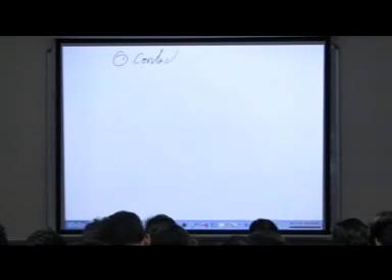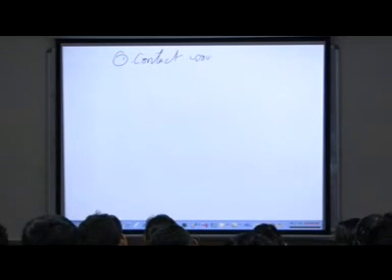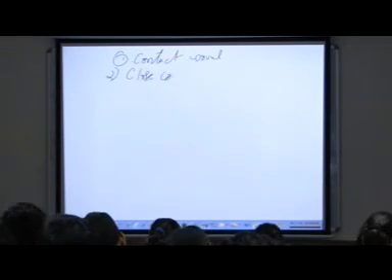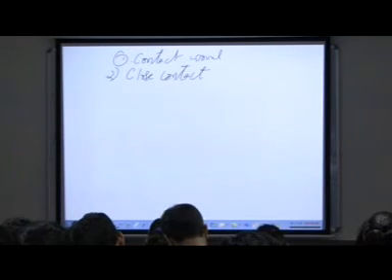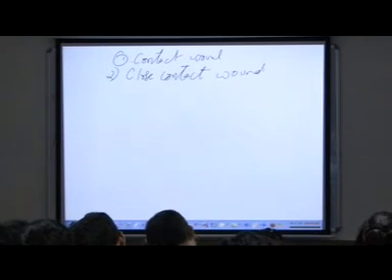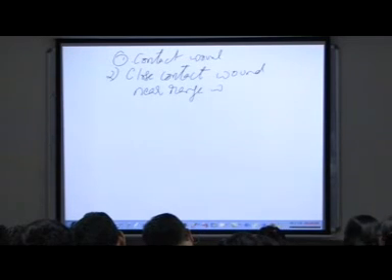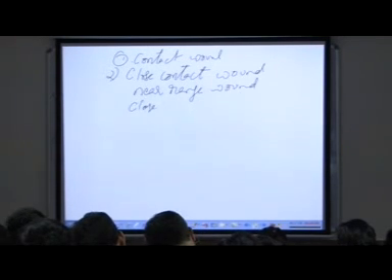If we talk about the distance of the victim from the firearm, there can be 4 different scenarios. One is contact wound. Number 2 is close contact wound, also called near range wound, also called close range wound.